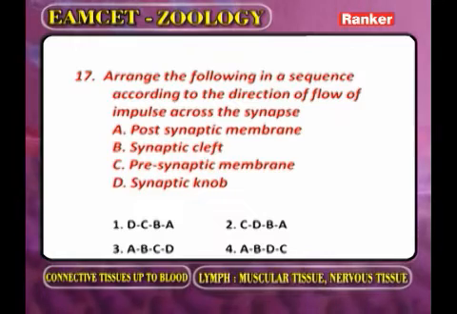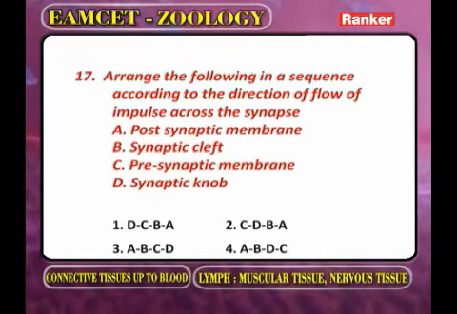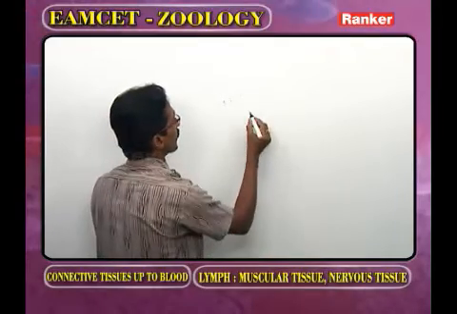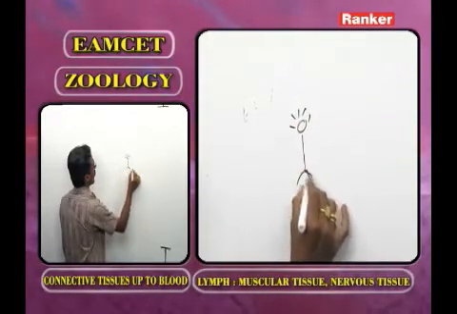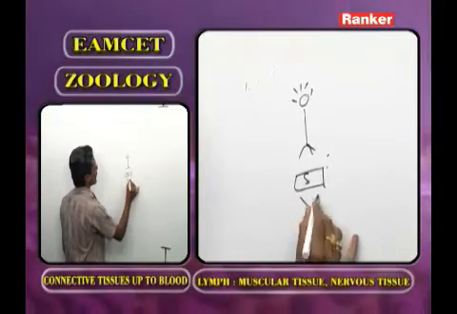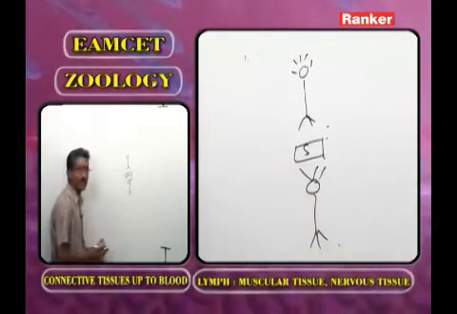Arrange the following sequence according to the direction of flow of impulse across the synapse. Again, arrange the following in order according to the direction of flow of impulse or propagation across the synapse. One option is postsynaptic membrane and synaptic cleft, presynaptic membrane and synaptic knob. Now as we observe the diagram, this one we call the presynaptic neuron, and this one we call the synapse.